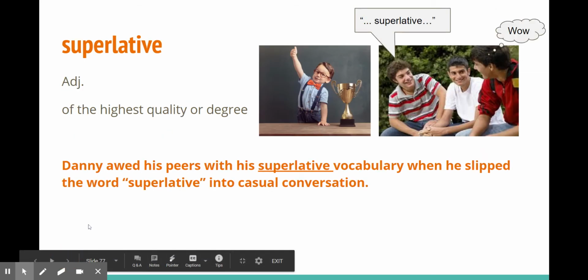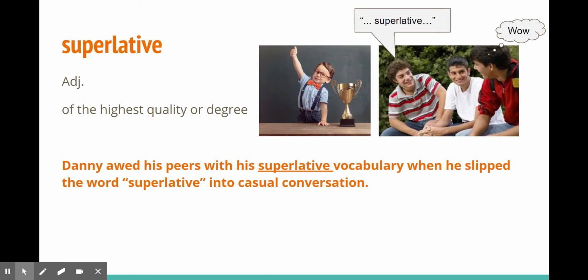Notion. Superlative, it's an adjective. Adjectives describe nouns and pronouns. It means the highest quality or degree. Danny awed his peers with his superlative vocabulary when he slipped the word superlative into a casual conversation.